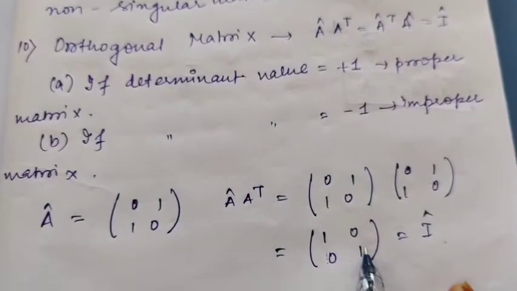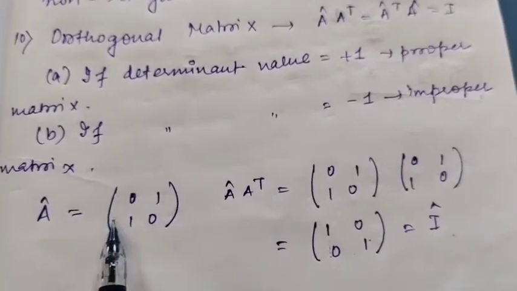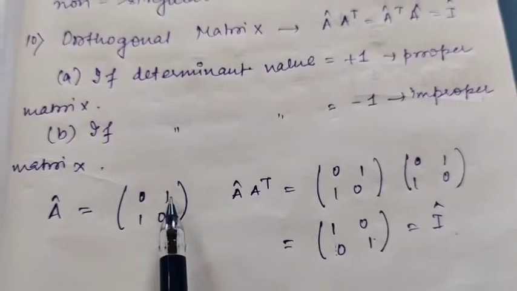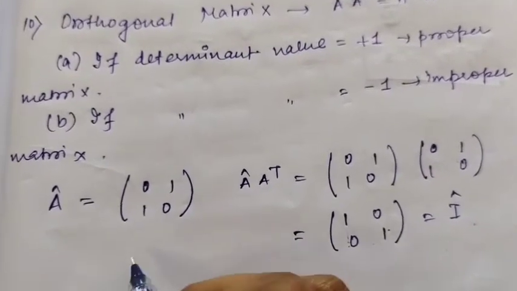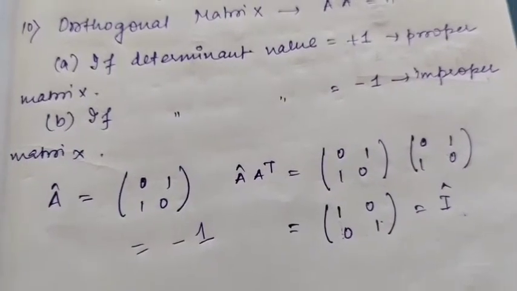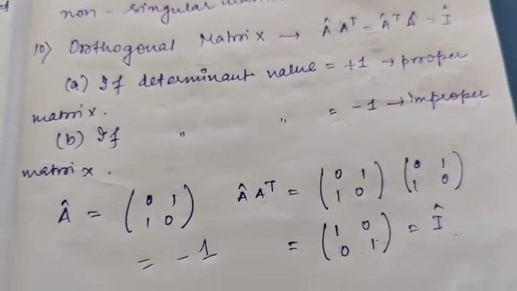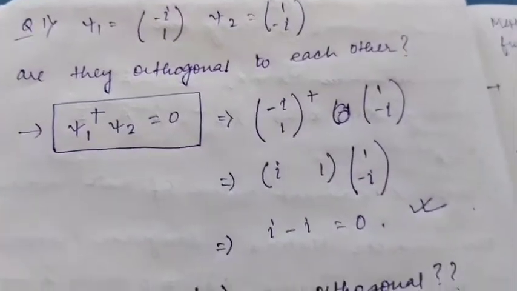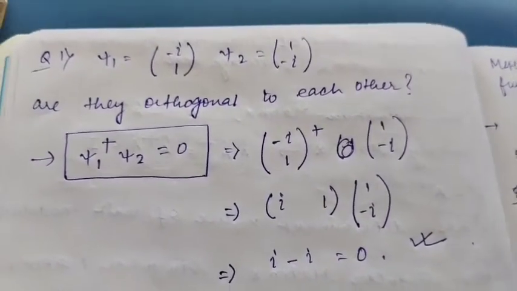Now, is this a proper matrix or an improper matrix? Can you tell? You see the determinant value: 0 into 0 minus 1 into 1, that is minus 1. So the determinant value is minus 1. So I can call this an improper matrix, an orthogonal matrix, but an improper orthogonal matrix. Fine. Next we are going to discuss some problems.